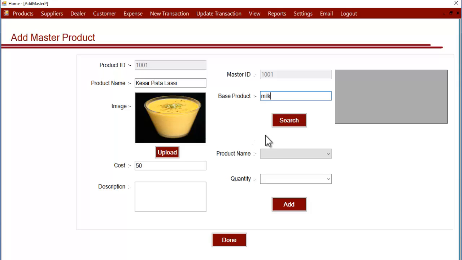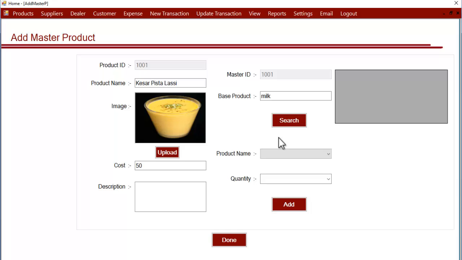You can select what amount of milk is used, what amount of almonds, and what amount of other ingredients, so that it will calculate the stock remaining when you sell each unit of this product. Suppose you sell 1 glass of this, it will also deduct the amount of milk and other ingredients used, and you can check your stock remaining each time.